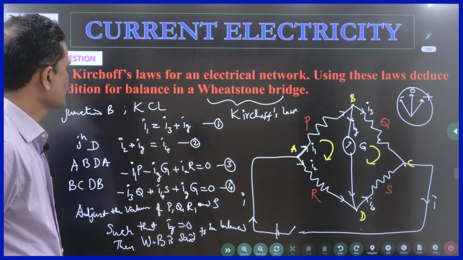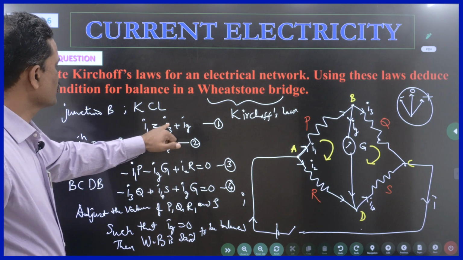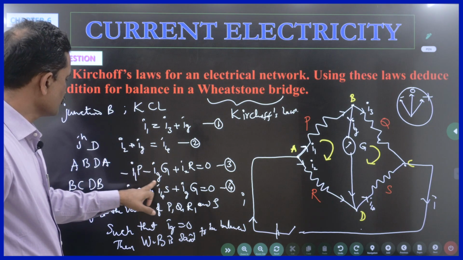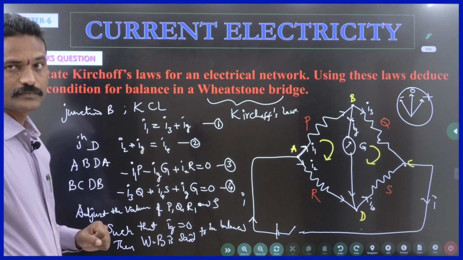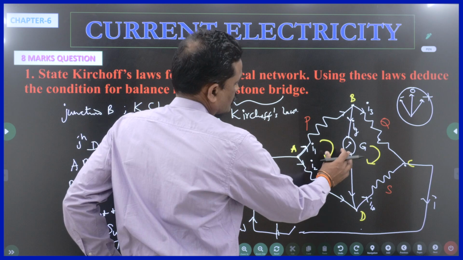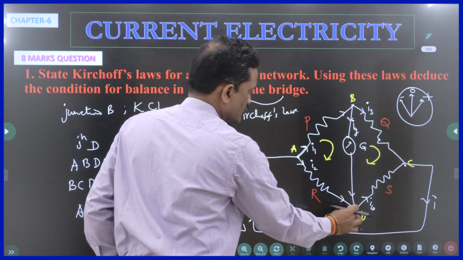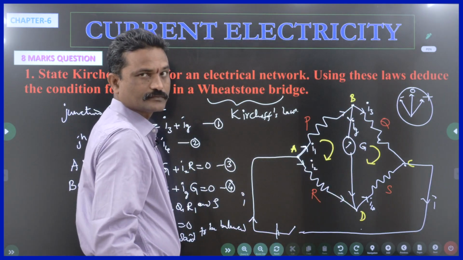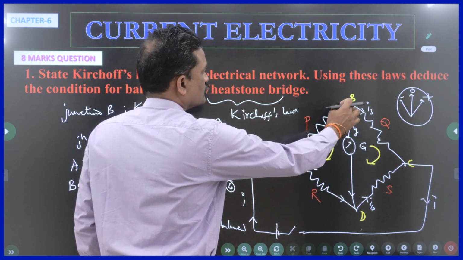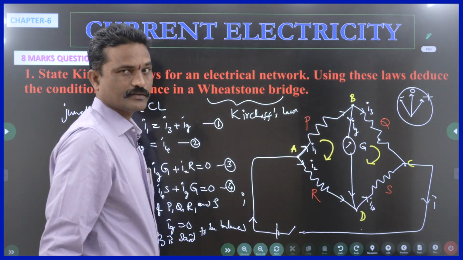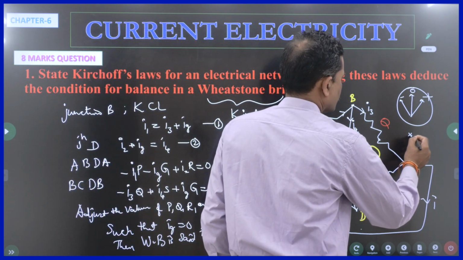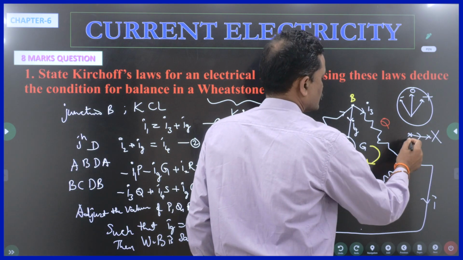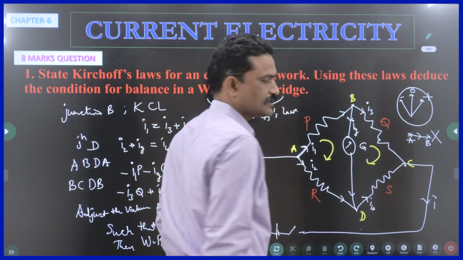Is this clear? Right. So, when Ig is equal to 0, this becomes I1 is equal to I3, this becomes I2 is equal to I4. So, even here this term becomes 0, this term becomes 0, right. Now, when does a galvanometer show 0 deflection? When there is no current flowing through this branch, this particular line. No current is flowing means both B and D are at the same potential. Remember, if you are at the same potential, the potential difference is 0, no current flows. That is, point A and point B are at the same potential.